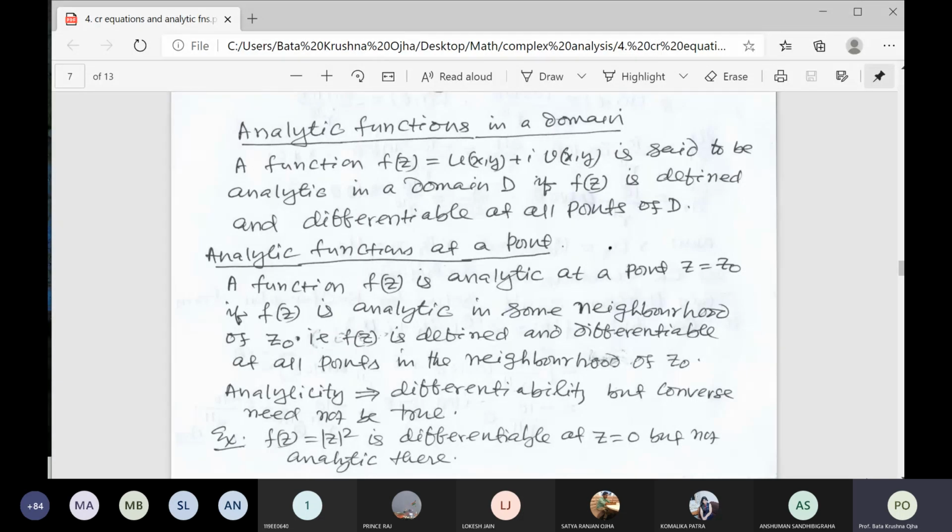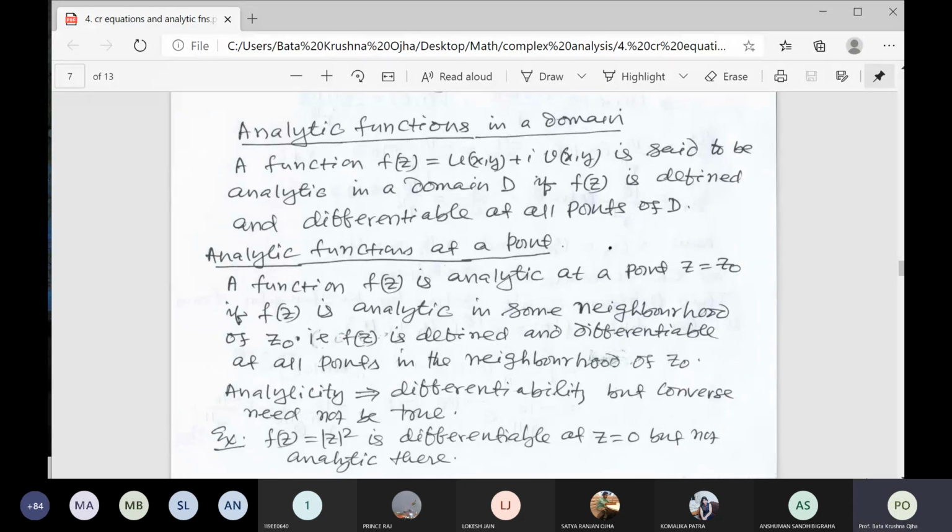So if you see, mod z squared is x squared plus y squared. The CR equation is satisfied at the origin, but the CR equation is not satisfied in some neighborhood of 0.